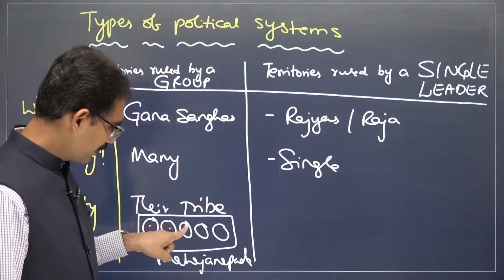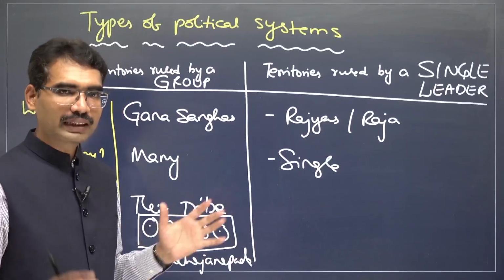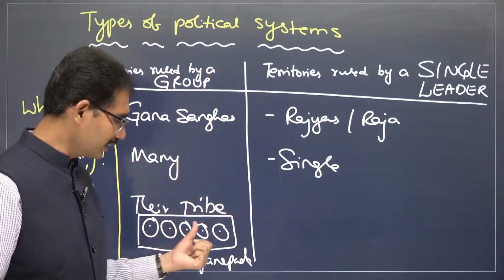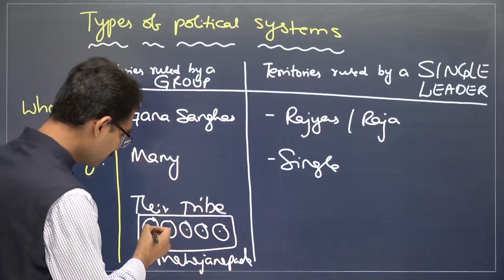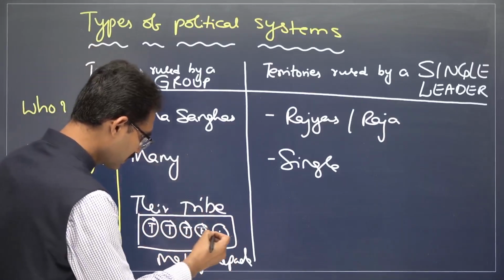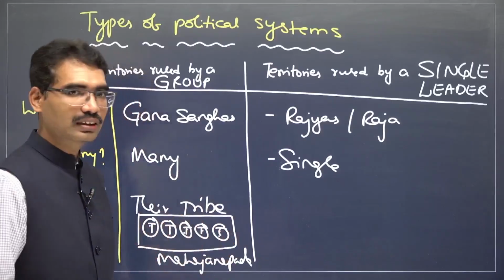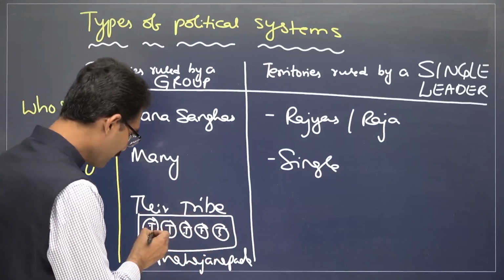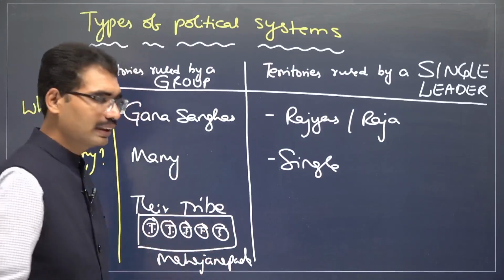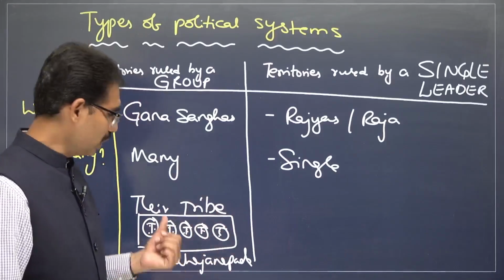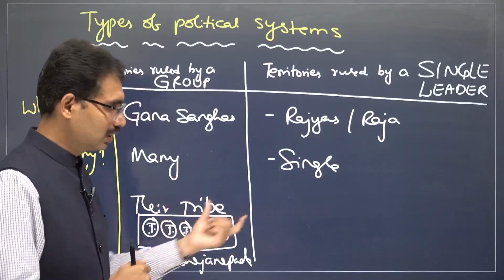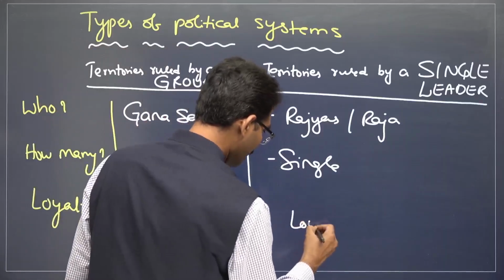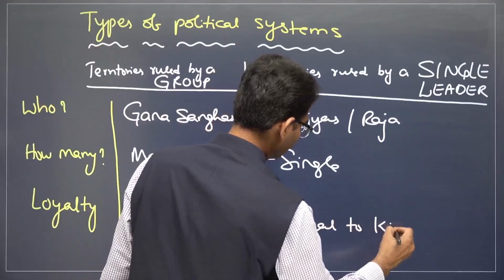One tribe, another tribe, another tribe. They are not merging. They are still maintaining their tribal loyalties. One person from this tribe, one person from that tribe, one leader, one leader, one leader will come. All of them collectively rule. But the people of this area are loyal to their tribe, loyal to that tribal leader. What about this one? It is now loyal to the king.